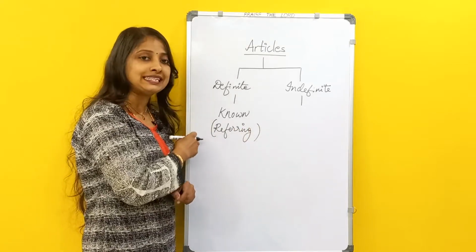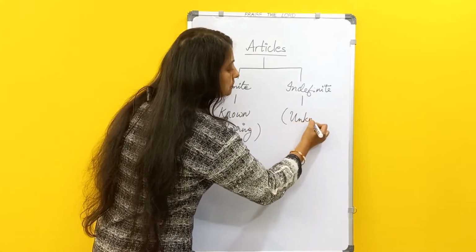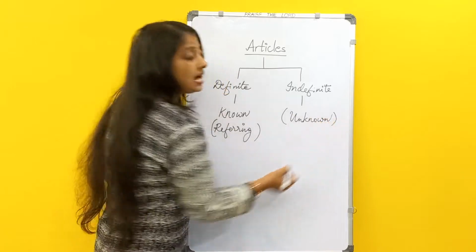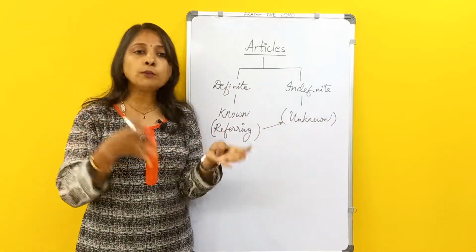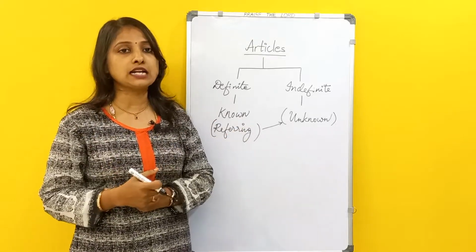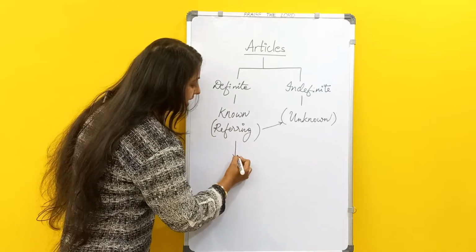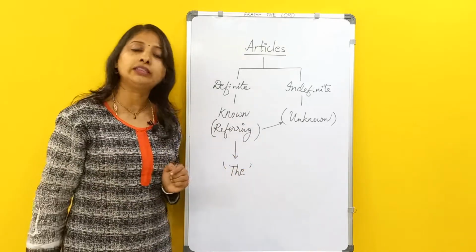Indefinite means unknown. We are referring to an unknown thing or unknown person or anything which is unknown, and that is called an indefinite article. So the definite article, like I have already told you, is the or the.